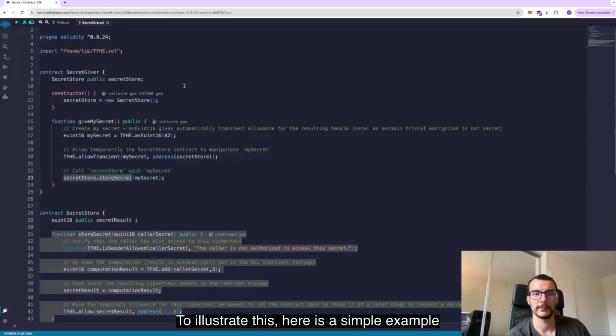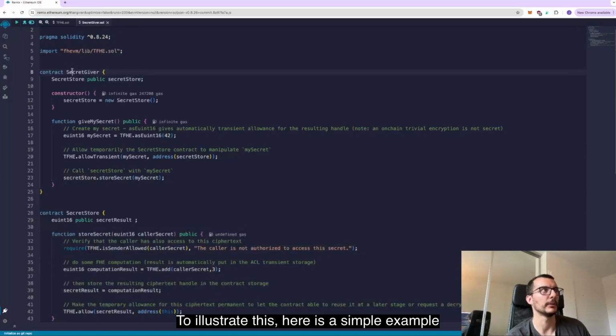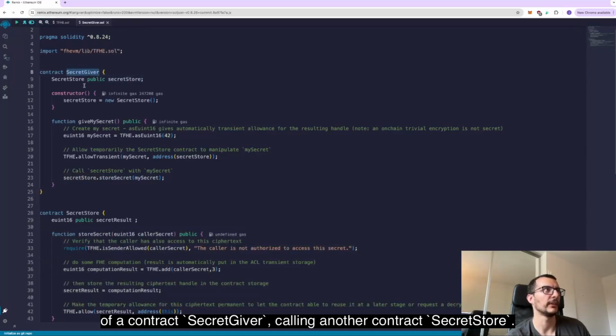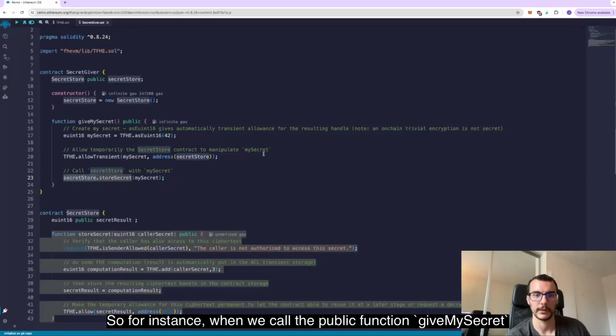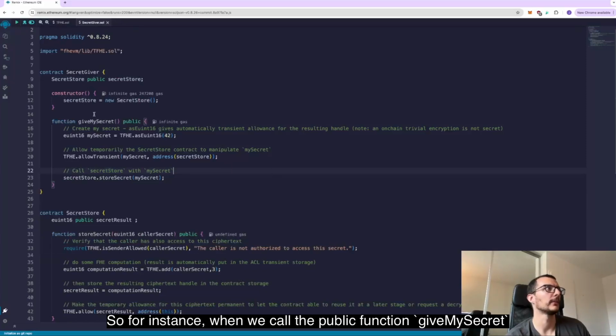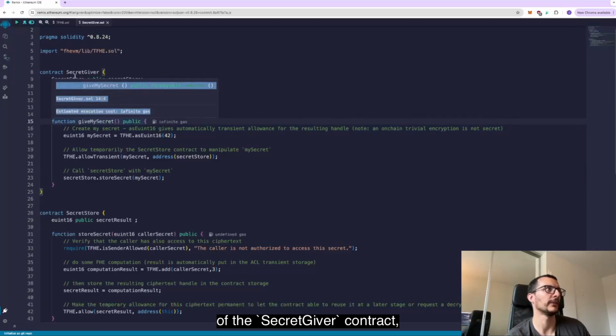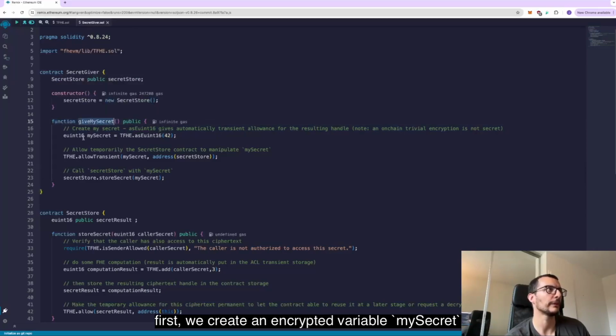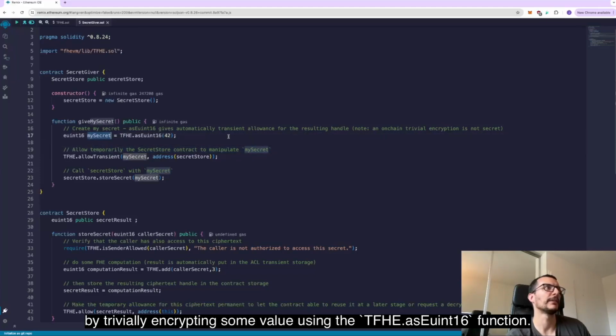To illustrate this, here is a sample example of a contract, SecretGiver, calling another contract, SecretStore. So, for instance, when we call the public function giveMySecret of the SecretGiver contract, first we create an encrypted variable, mySecret, by trivially encrypting some value using the TFHE.asEuint16 function.